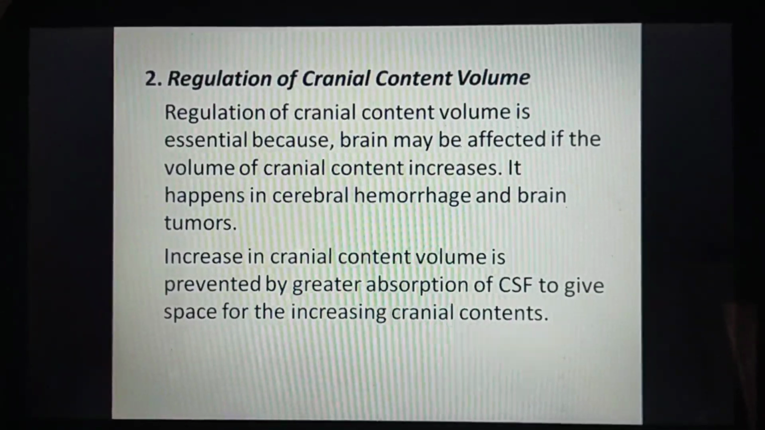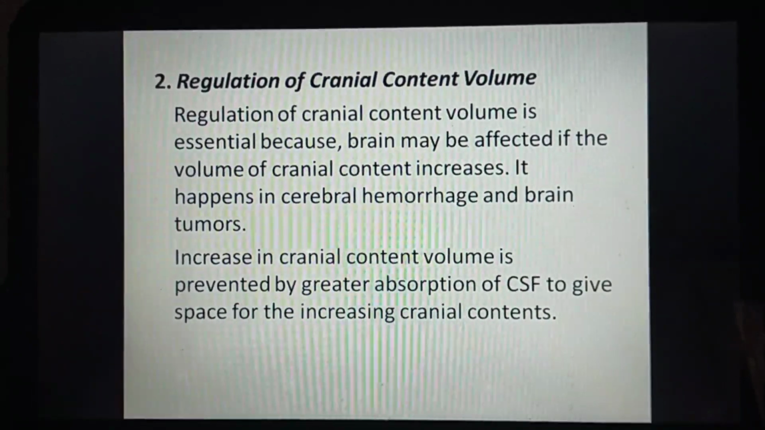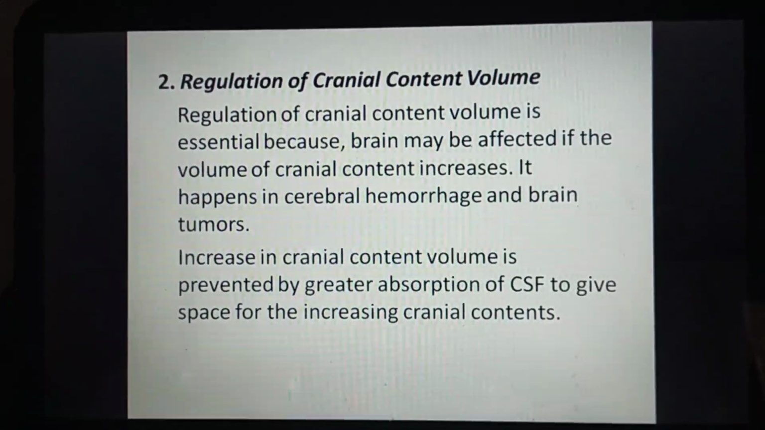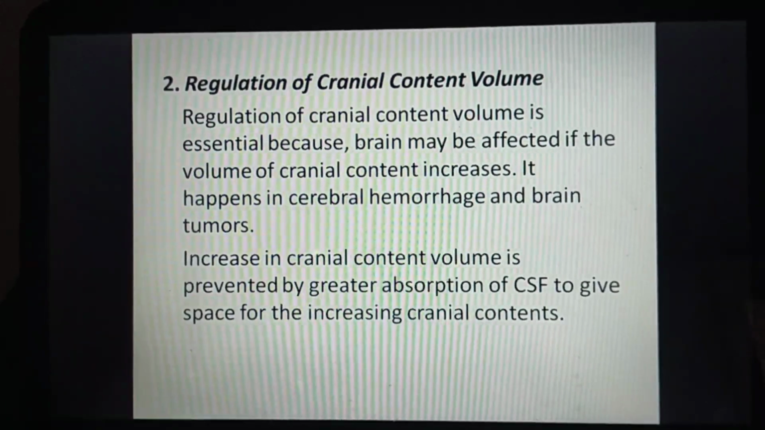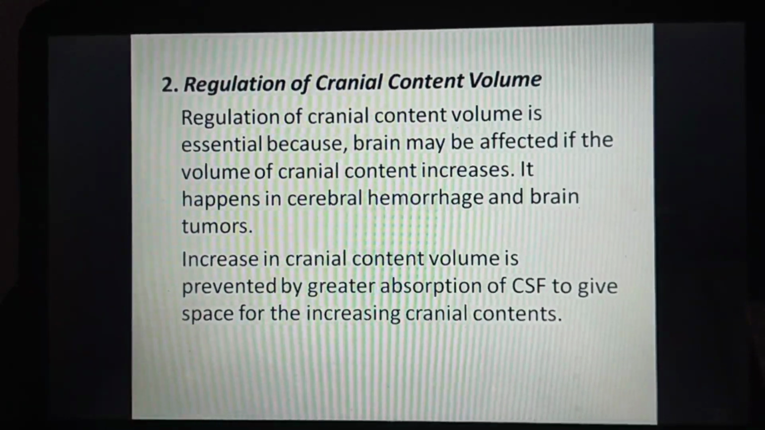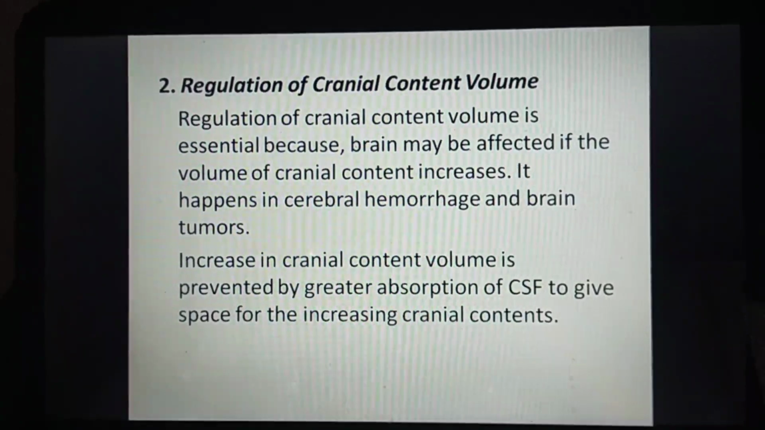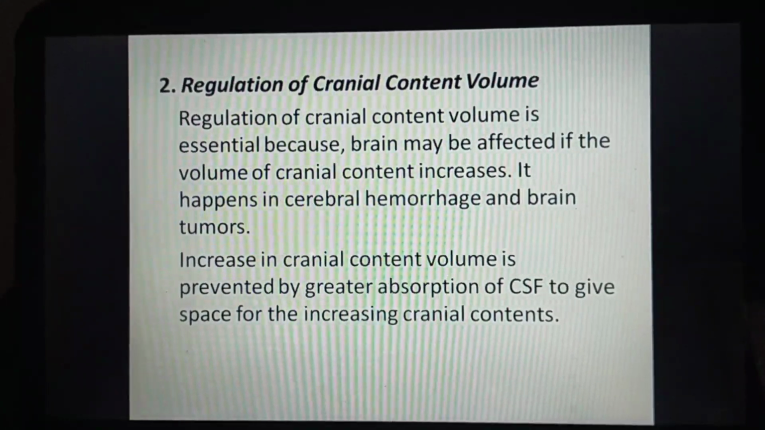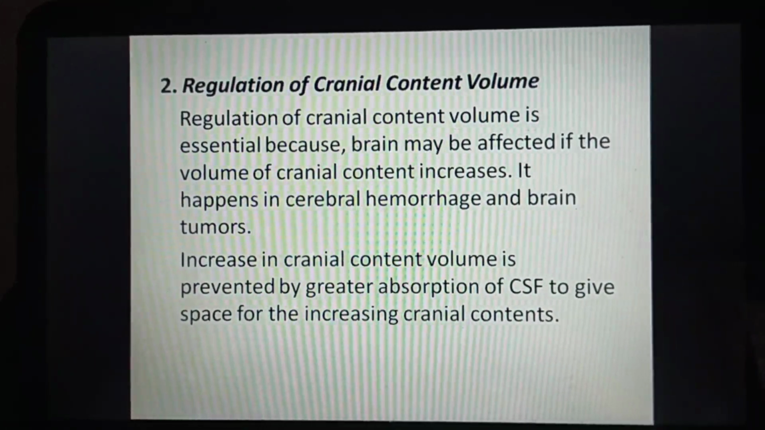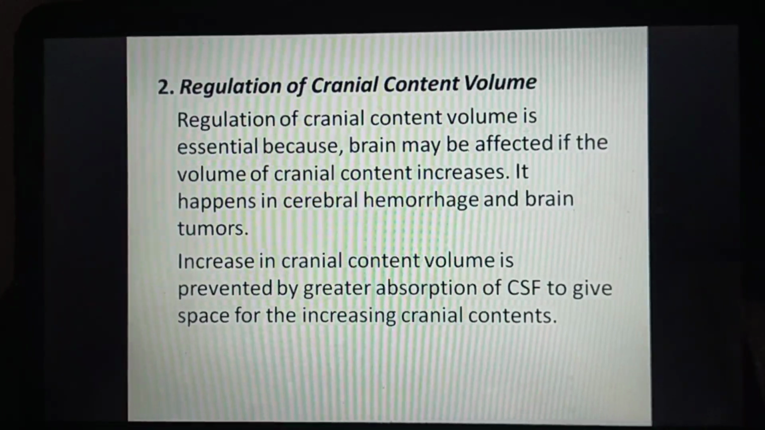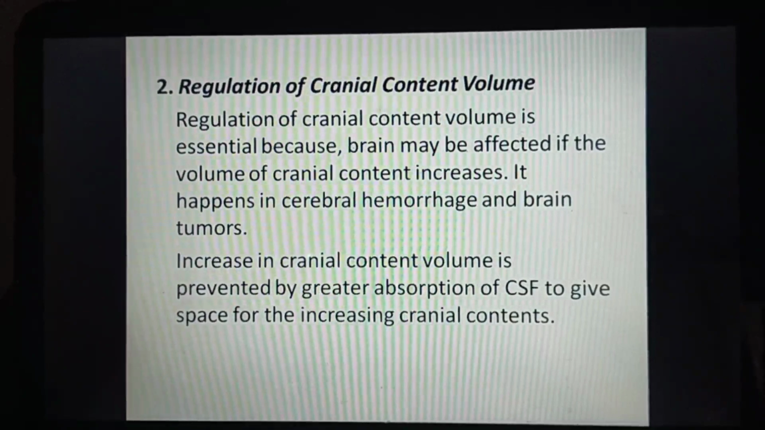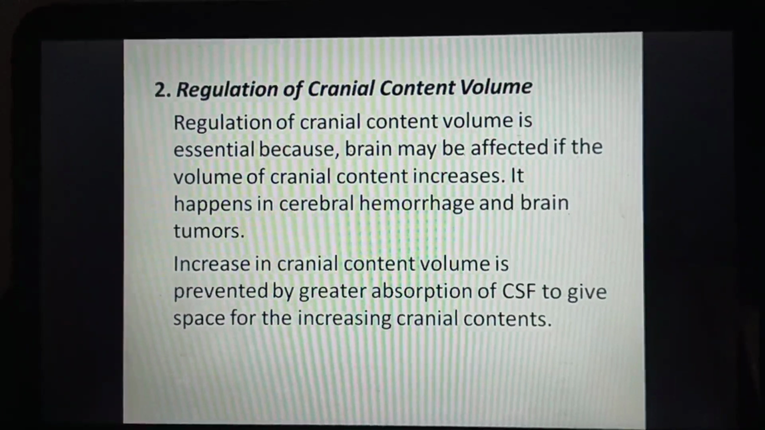Second function of CSF is the regulation of cranial content volume. Regulation of cranial content volume is essential because brain may be affected if the volume of cranial content increases. It happens in cerebral hemorrhage and brain tumors. Increase in cranial content volume is prevented by greater absorption of CSF to give space for the increasing cranial contents.